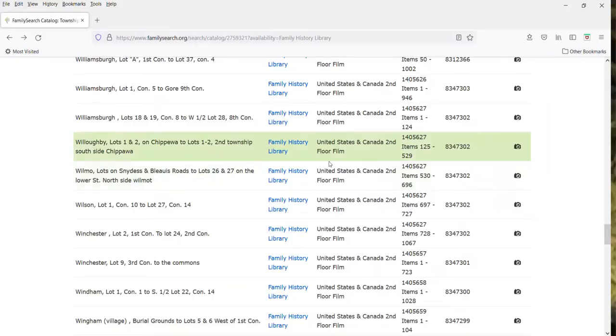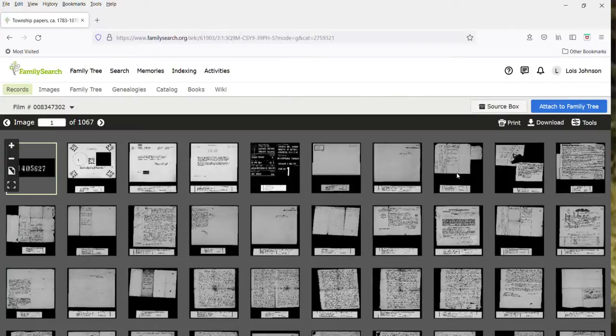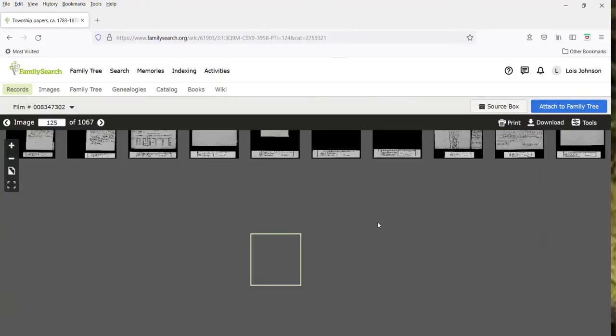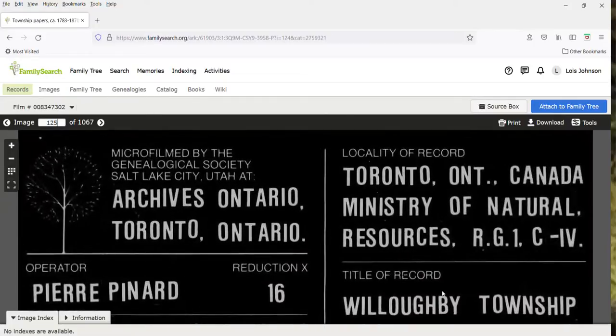And here's Willoughby here. So it looks like it's all on one film. Starts on page 125. So let's open it up. And this one, let's go to page 125, where the township of Willoughby starts. So that is here. So Willoughby Township.